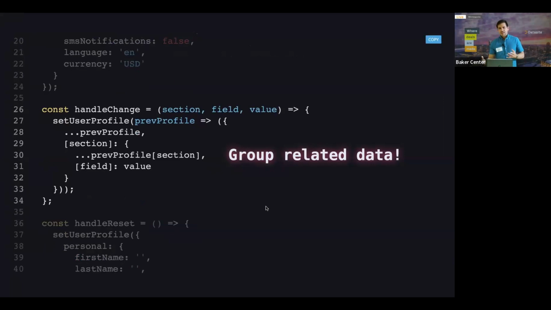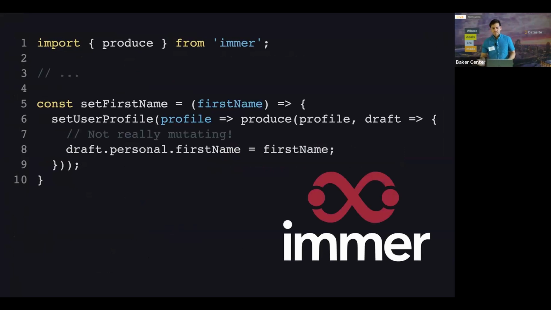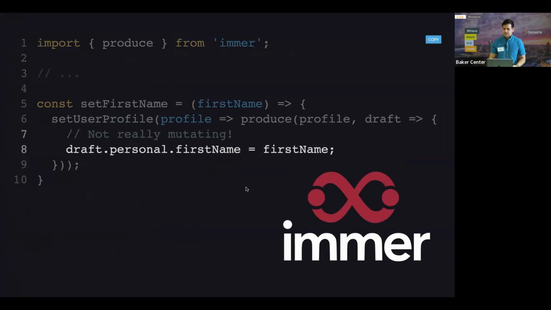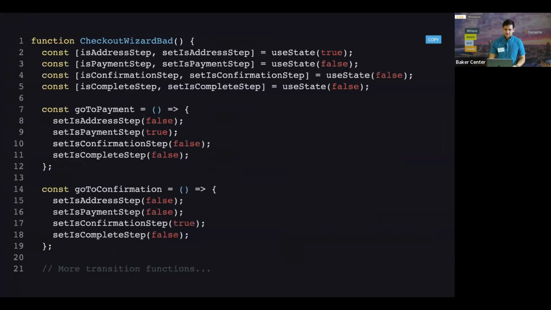And then, you might have to write some boilerplate code for updating that. But there's libraries like Immer that actually make this really easy, even if you're doing deep updates. So I highly recommend looking at that. And another thing that I talked about at the workshop too is one of the most egregious uses of useState are for doing stepwise forms.